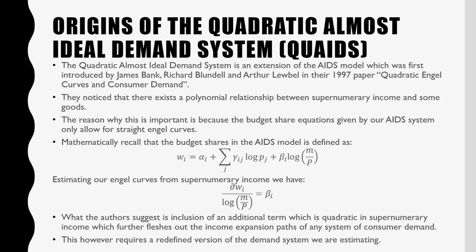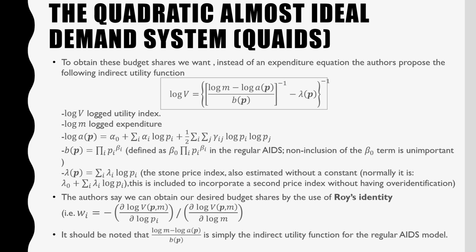What the authors suggest is that by inclusion of a term which is quadratic in supernumerary income, this further fleshes out our income expansion paths for our system of consumer demand. This, however, requires a redefined version of our demand system that we are estimating. To obtain the budget shares that we want, instead of an expenditure equation, the authors propose the following utility function,